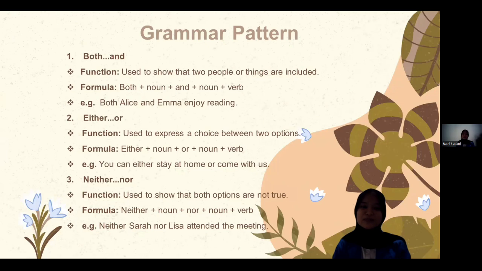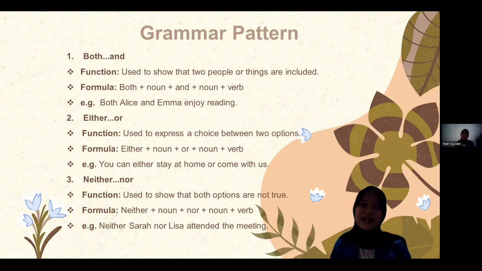Number one is both pairs with and. The function is used to show that two people or teams are included. The formula is both plus noun plus and plus noun plus verb. For example, both Alice and Emma enjoy reading.